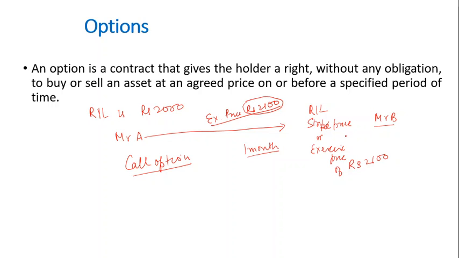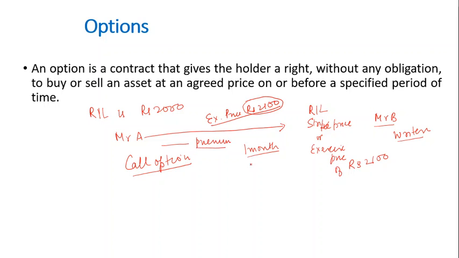And Mr. B is selling this option. Mr. B in options language is also called the writer of the option. Mr. B is selling an option. What is he selling? That anyone can buy a Reliance share from Mr. B at a price of rupees 2100. Now Mr. A is buying an option, therefore he must pay some price. That price which Mr. A pays to Mr. B is called the premium of the option.